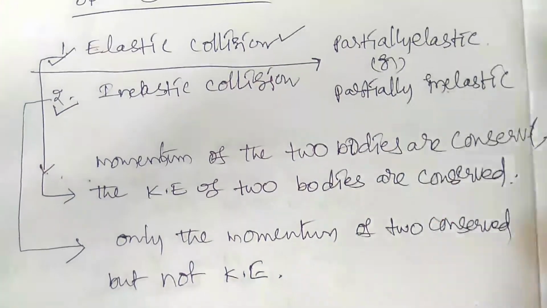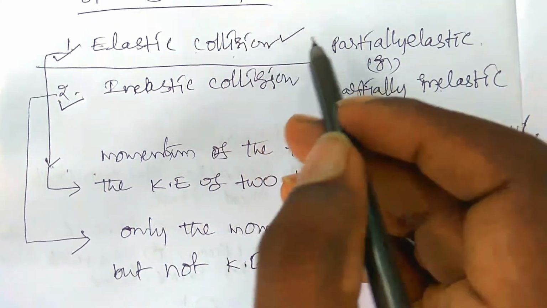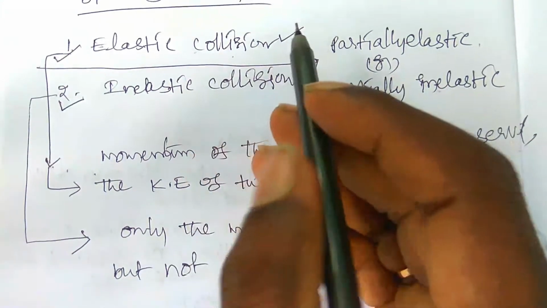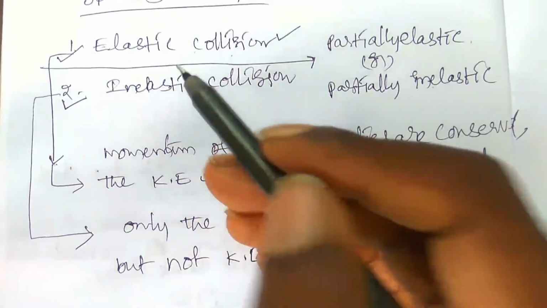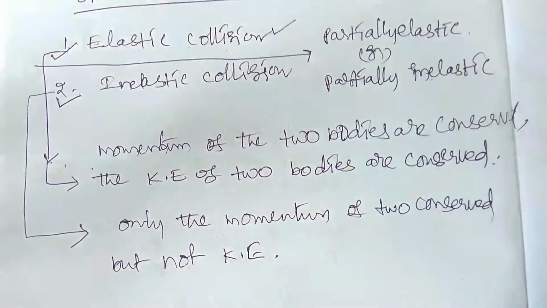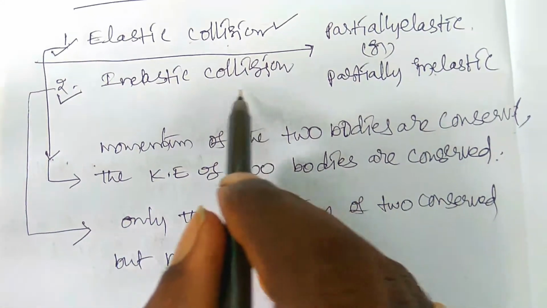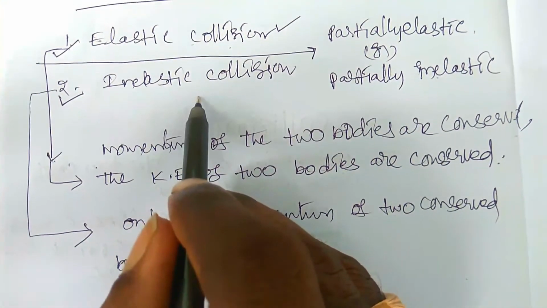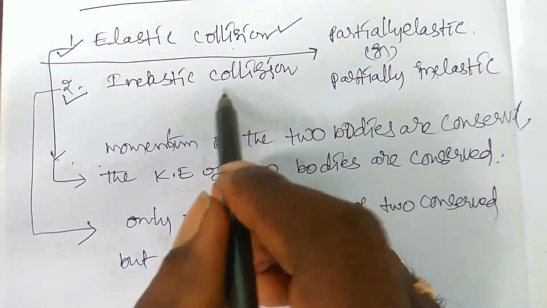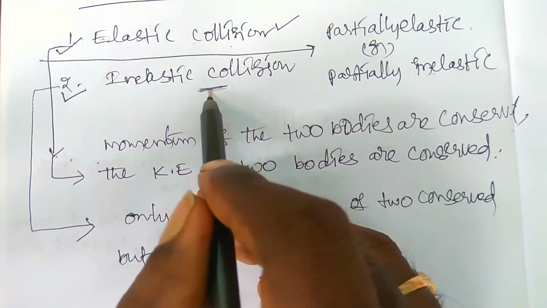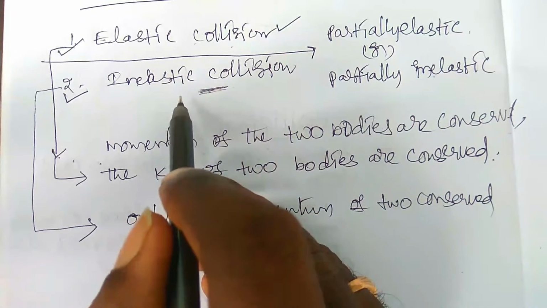In case of elastic collision, after the collision process, the bodies must have different velocities from before the collision. In inelastic collision, the two bodies have different velocities before collision, but after the collision, the two bodies must have the same velocity. That type of collision is inelastic collision.